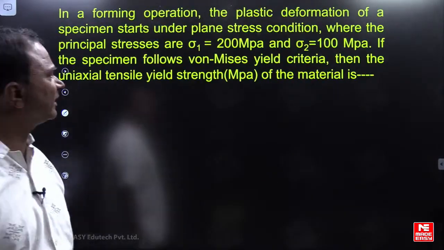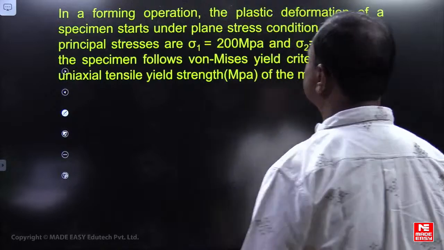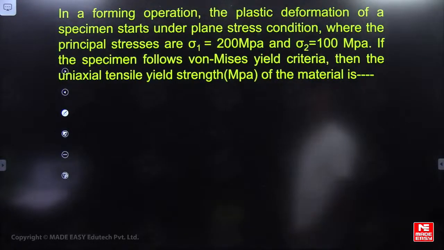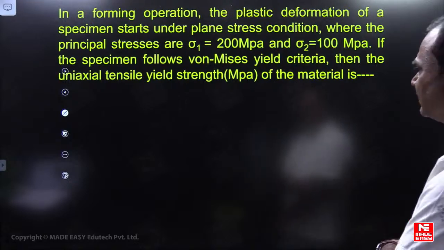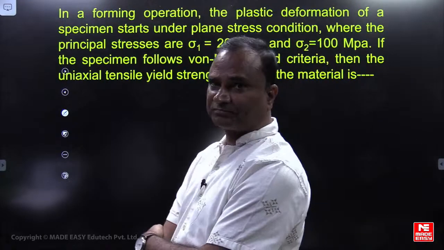Yeah, please look at here. In a forming operation, the plastic deformation of a specimen starts under plane stress condition where the principal stresses are sigma 1, sigma 2 as given. If the specimen follows von Mises yield criteria, then the uniaxial tensile yield strength of the material.